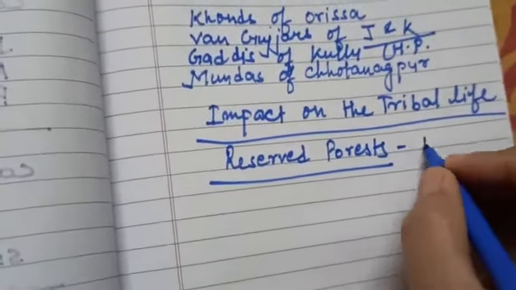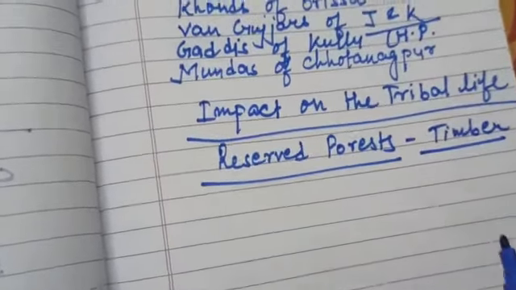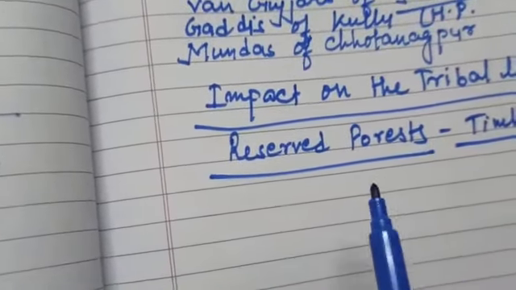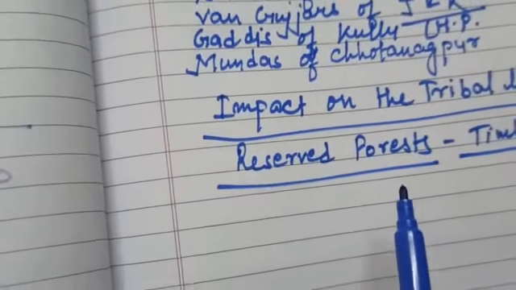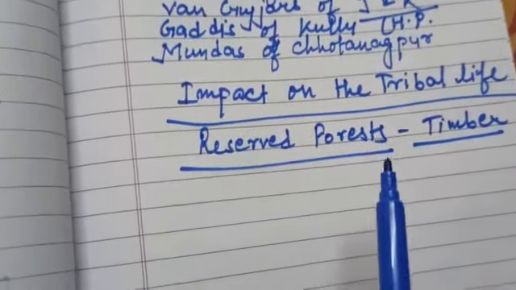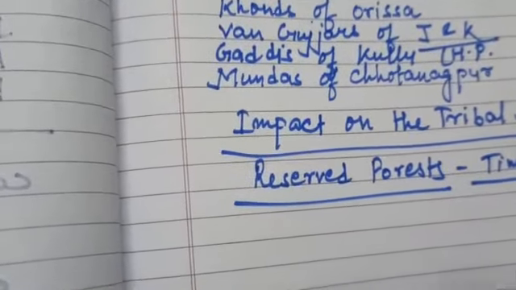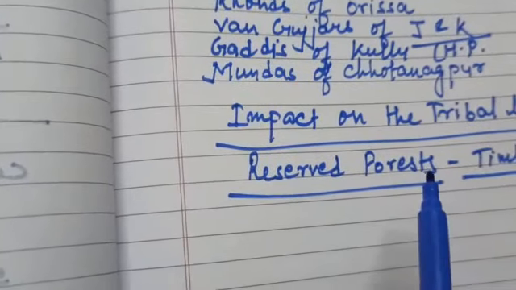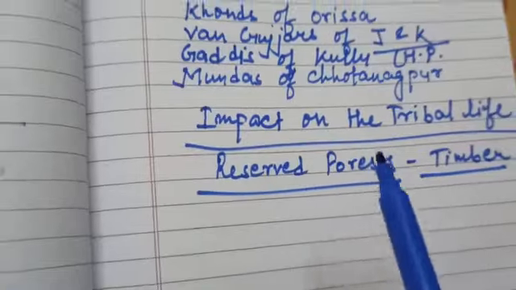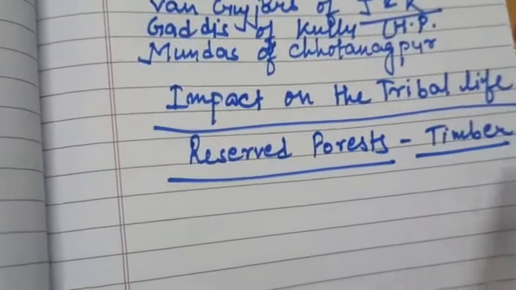For the best quality of wood, for timber. They needed timber wood. This created a shortage of laborers to cut trees for the railway sleepers and to transport logs. I have told you that the railway was introduced by the Britishers, and for railway sleepers timber wood was needed. But when the tribals left the forest, there was a shortage of laborers.